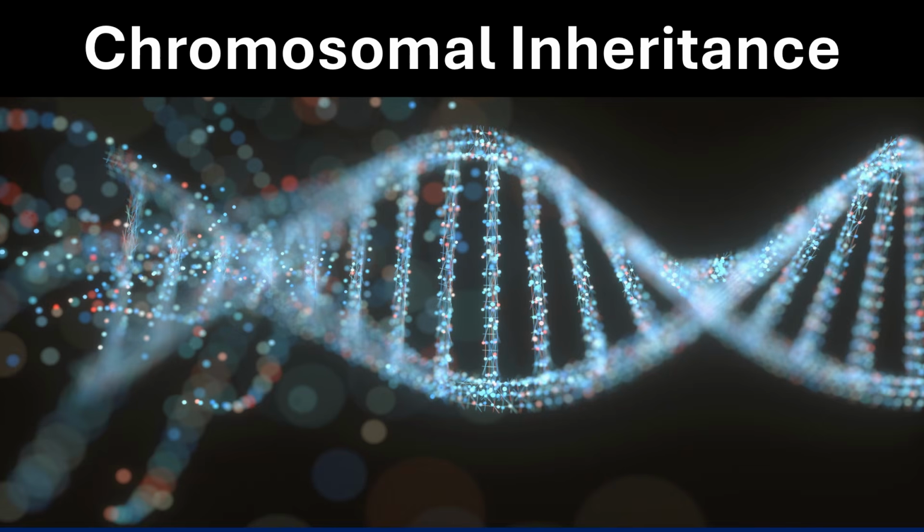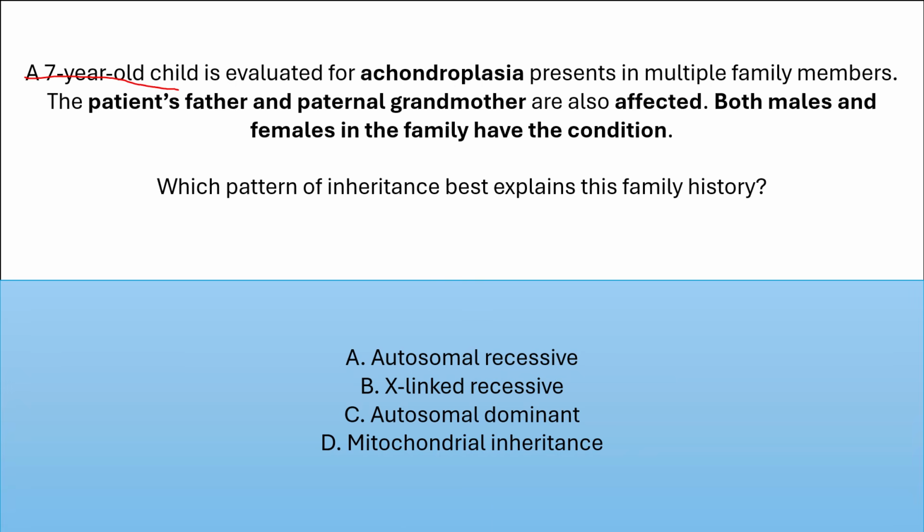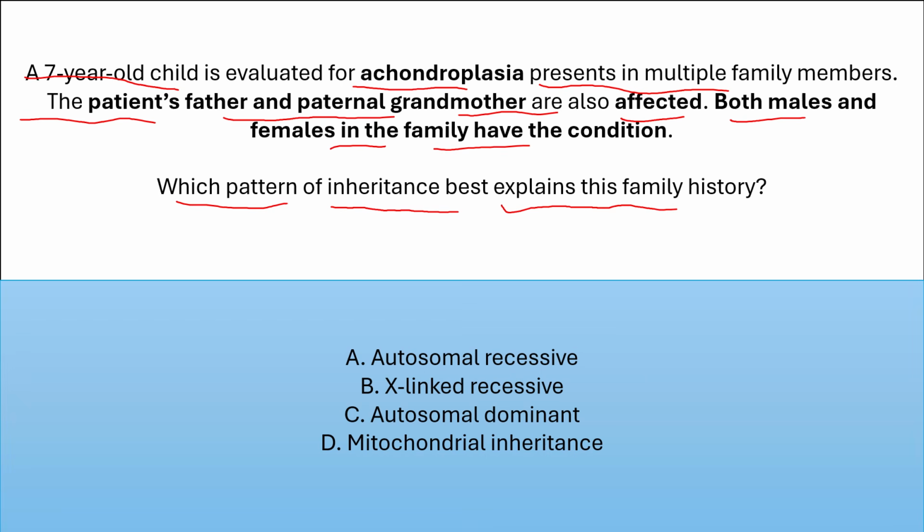Chromosomal inheritance. A 7-year-old child is evaluated for achondroplasia, present in multiple family members. The patient's father and paternal grandmother are also affected. Both males and females in the family have the condition. Which pattern of inheritance best explains this family history? Autosomal recessive, X-linked recessive, autosomal dominant, or mitochondrial inheritance?